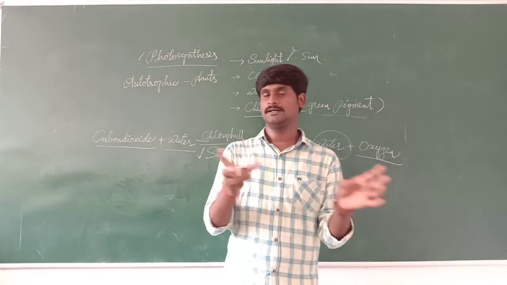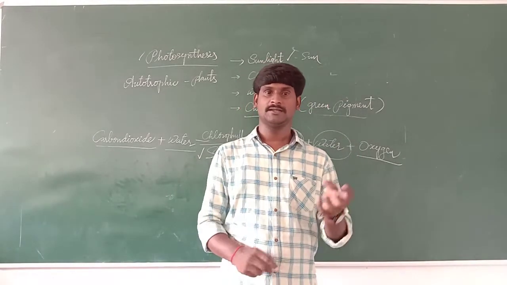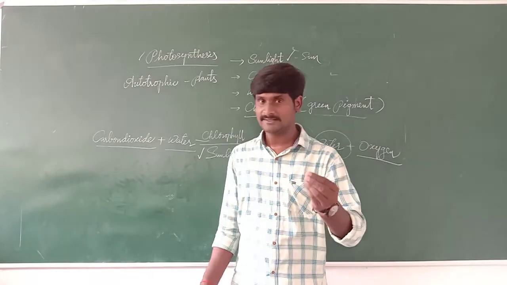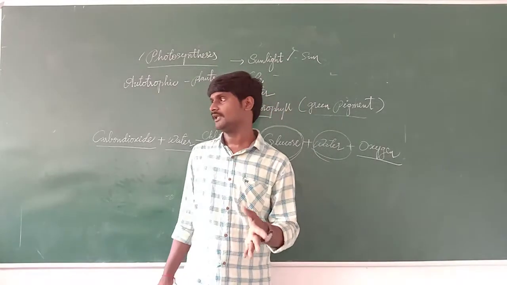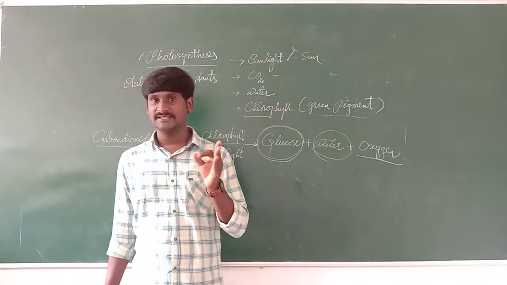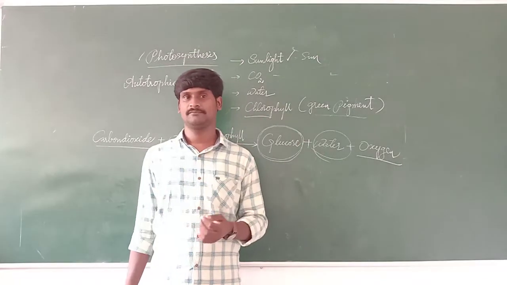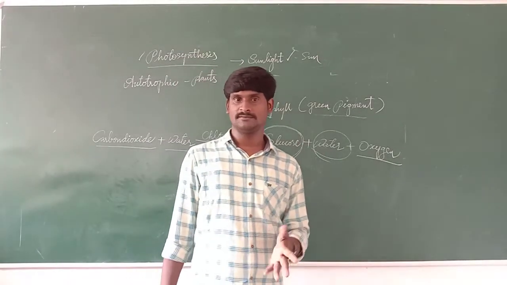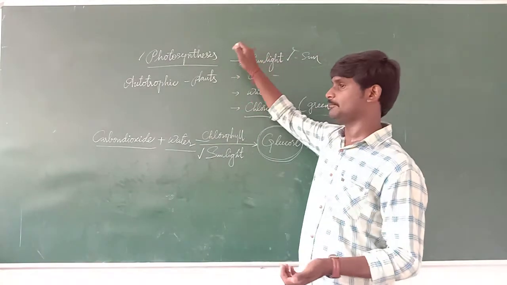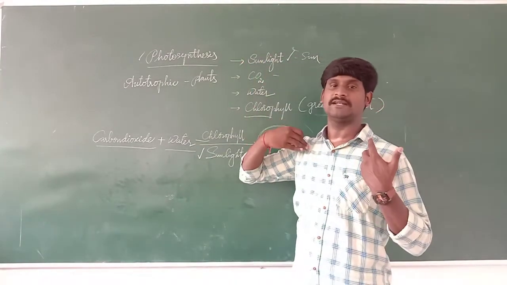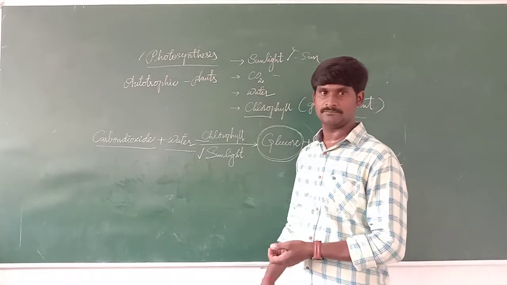That hen eats seeds, and the seeds come from plants. Every life depends upon plants. If there are no plants, there is no life. So the food we take for the consumption of life comes by the process of plants.